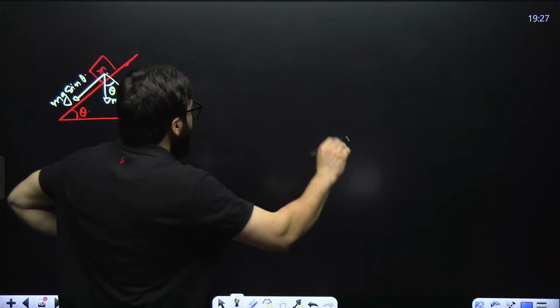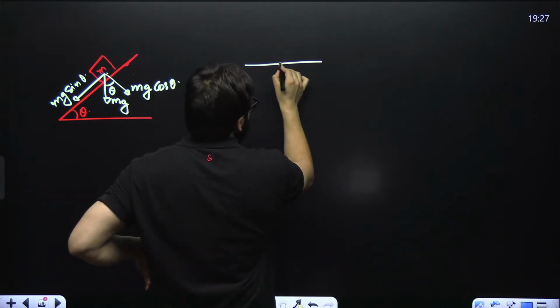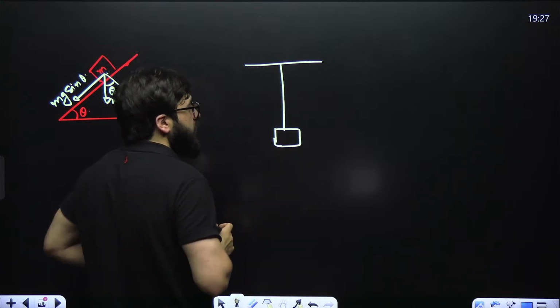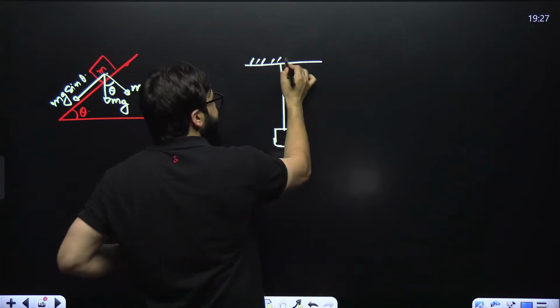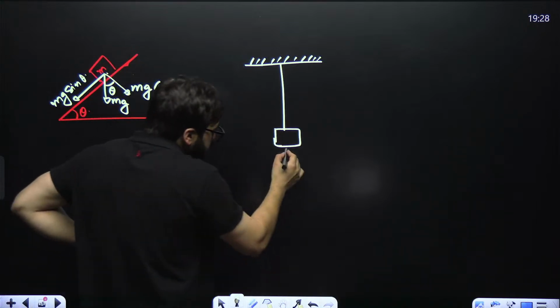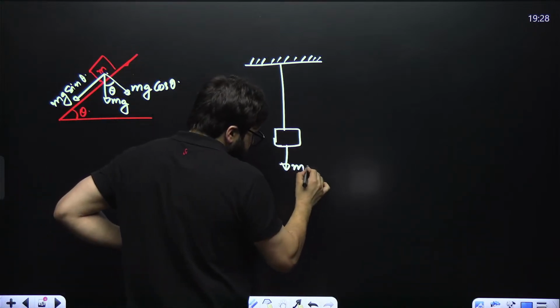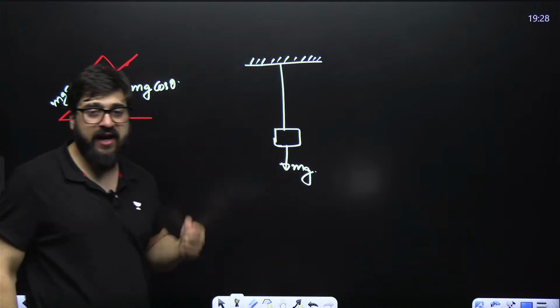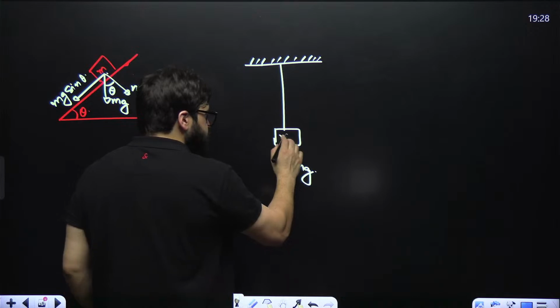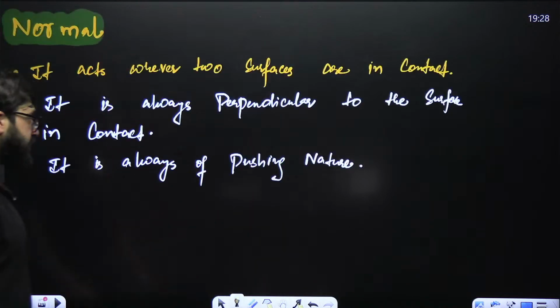Let's suppose I have got a rope over here. This is a string, a rope attached to the ceiling, and then we have got a mass. On this mass, in the downward direction, there is a force acting, that is m into g. M is the mass of this object, and g is the acceleration due to gravity. Keep that in your mind.